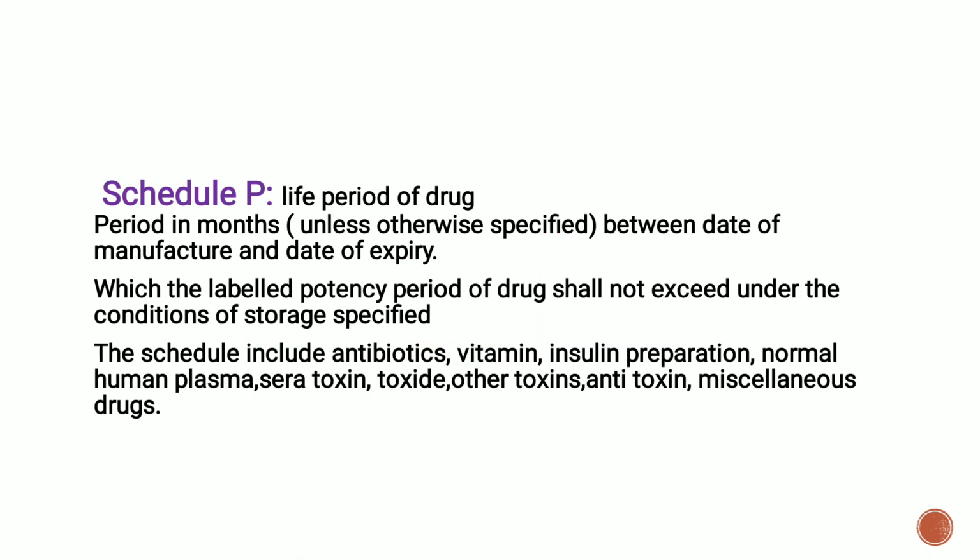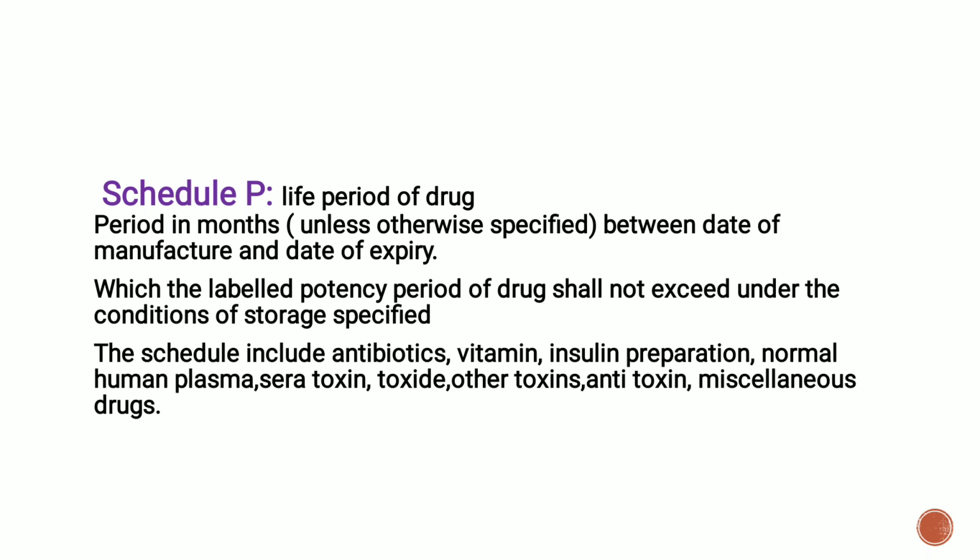These are the life period of drugs, period in months, unless otherwise specified, between the date of manufacture and the date of expiry, with the labeled potency of the drug not exceeding, under the specified conditions of storage. The schedule includes antibiotics, vitamins, insulin preparations, normal human plasma, sera, toxins, toxoids, antitoxins, and miscellaneous drugs. There are some examples of the Schedule P drugs.